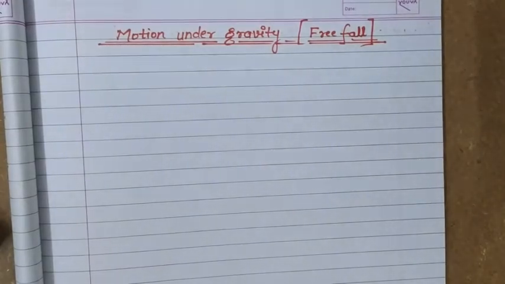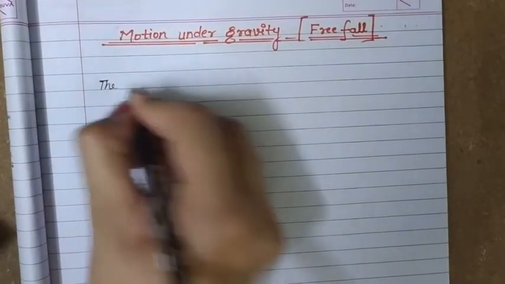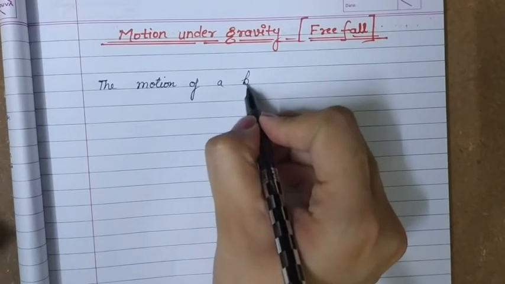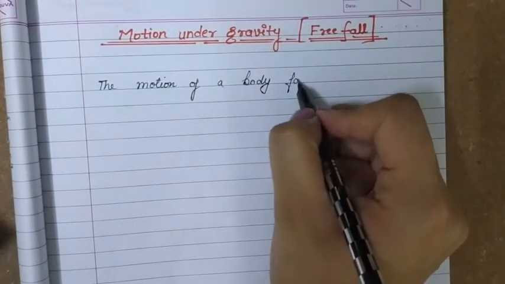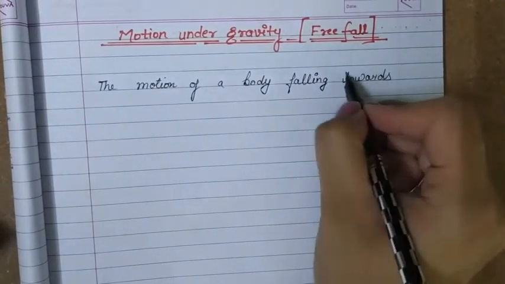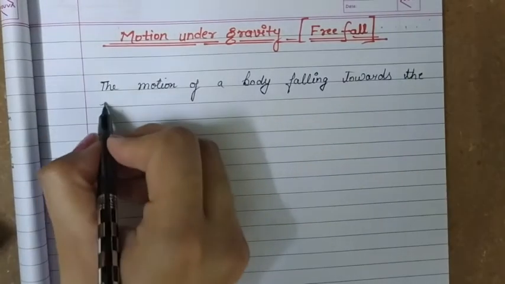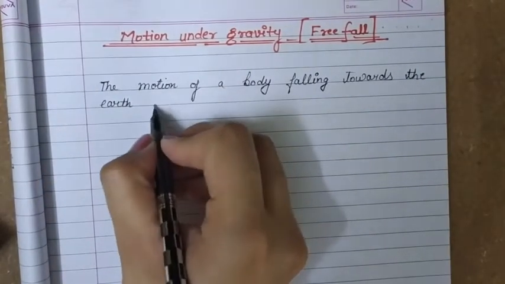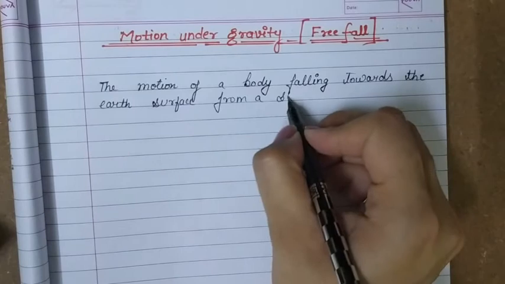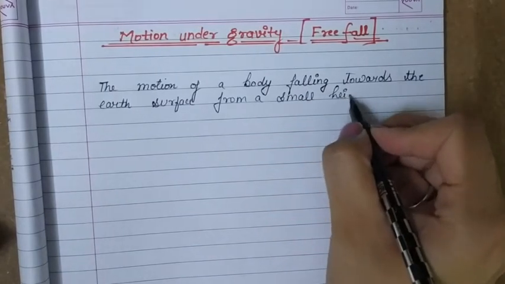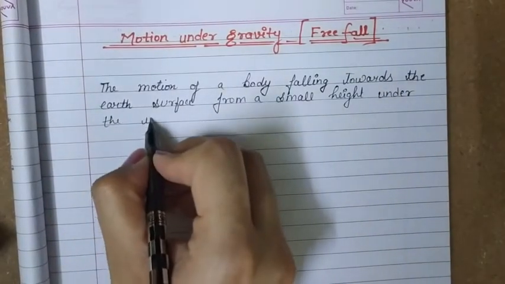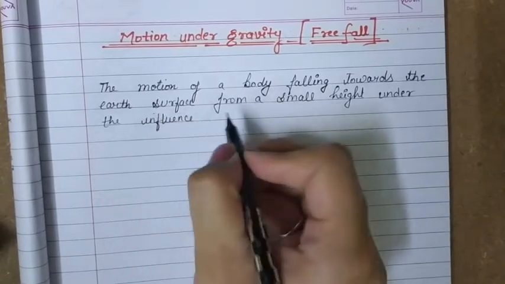So we can write it as the motion of a body falling towards the earth surface from a small height under the influence of gravity only.